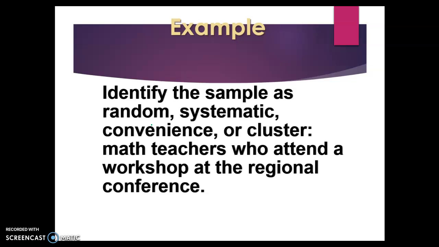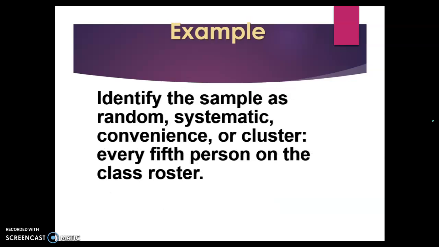Now let's see if you can do this on your own and identify the sample as random, systematic, convenience, or cluster. All right, math teachers who attend a workshop at the regional conference. We want to survey those math teachers. What kind of sample are they? That is a convenience sample because they are there. It just happens to be convenient to ask them to complete a survey. What about every fifth person on a class roster? Hopefully you notice this was systematic because we're numbering off 1, 2, 3, 4, 5, 1, 2, 3, 4, 5, and questioning just the fifth person.